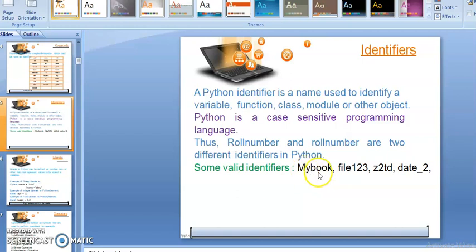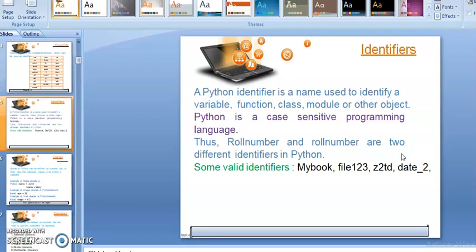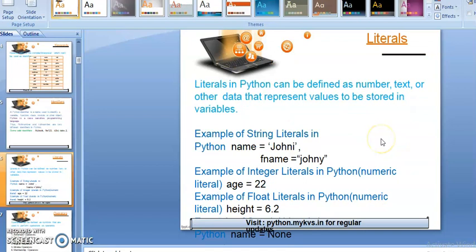If you want to make the space between my and book, then you have to use the underscore symbol, just like date underscore 2. So identifier means the name of any function or class that is used to identify that specific object in a programming language.